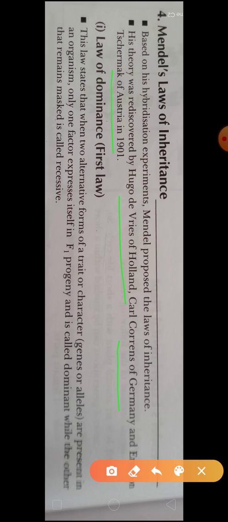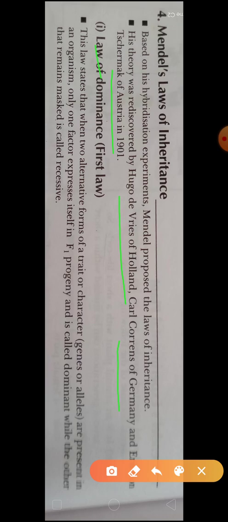These laws are, first, the law of dominance. It is known as the first law of inheritance, in which Mendel said that only the dominant factor shows its effect in the presence of the recessive factor in the F1 generation.